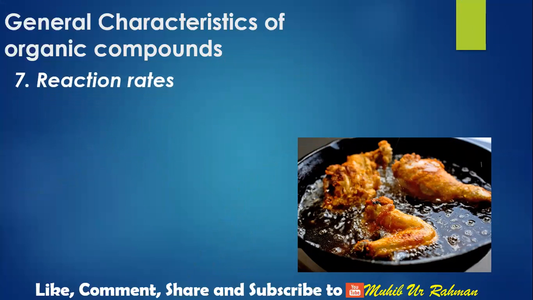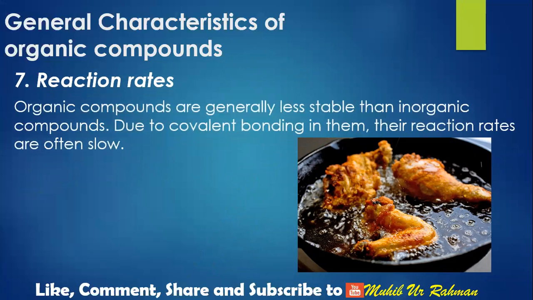The last one is reaction rates. Organic compounds are generally less stable than inorganic compounds. Due to covalent bonding in them, their reaction rates are often slow. Let's say in a daily life example, oil is an organic compound, meat or protein is also an organic compound, so these react at a very low rate.